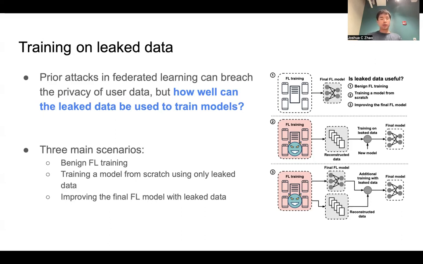There are three main scenarios which we'll be exploring. One is benign federated learning training in addition to centralized training, which we use as a baseline of comparison. The second is training a model completely from scratch using only the leaked data. And the third is improving the final federated learning model with leaked data.